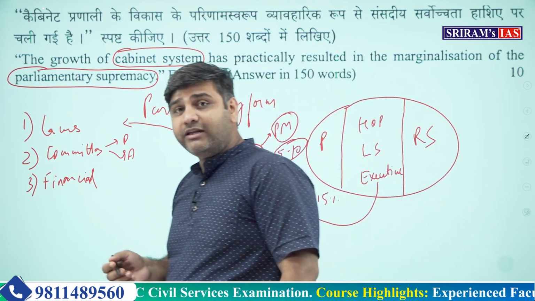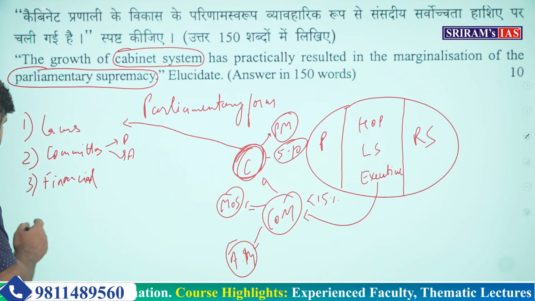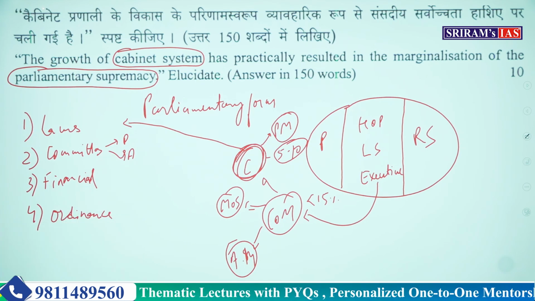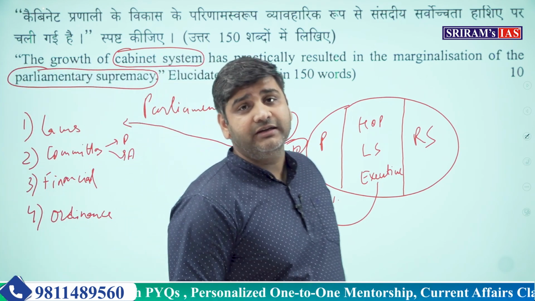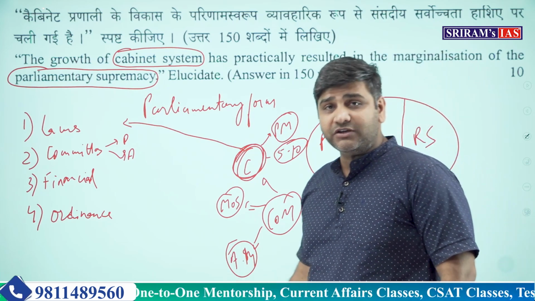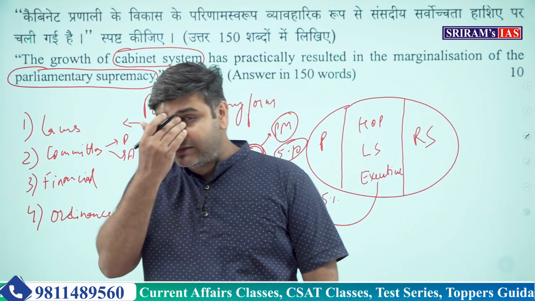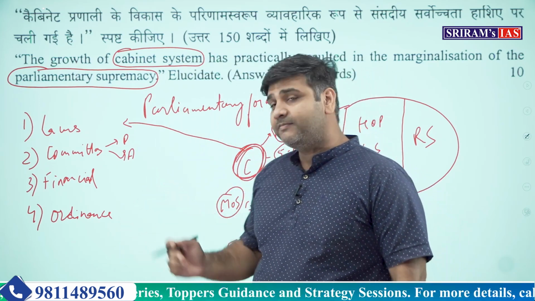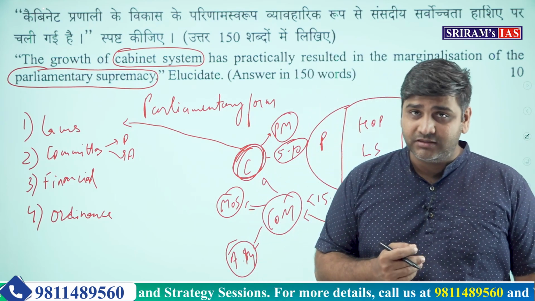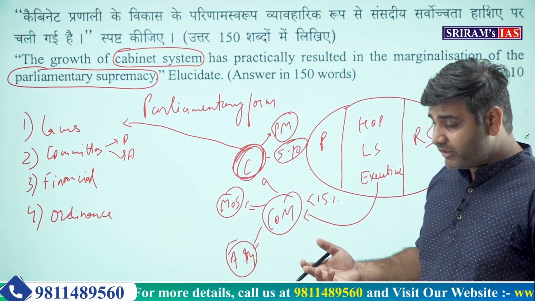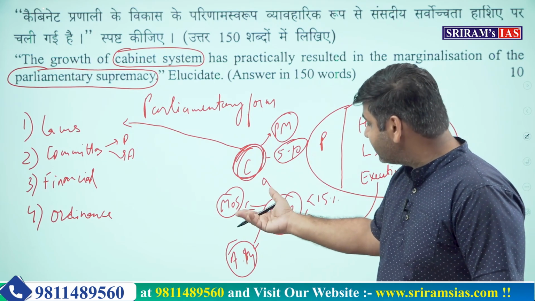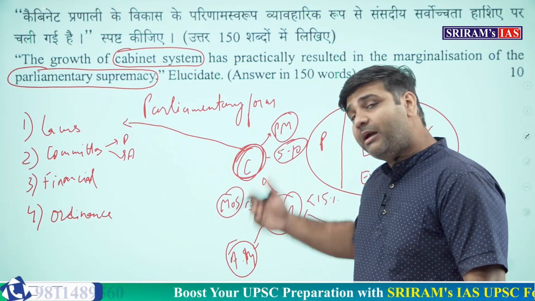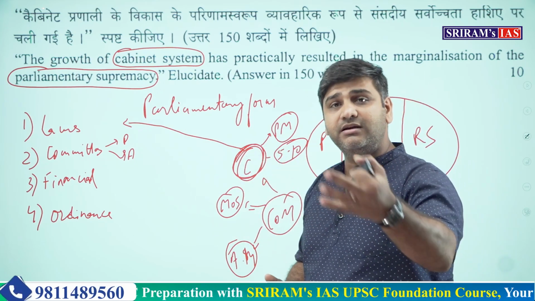Then comes the ordinance making power. Again, who makes the ordinance? It is the government. When the parliament is not functioning and a bill or a law is needed for emergency or immediate purposes, an ordinance can be passed. That power has been given to the government. And the majority party which has formed the government, they have a council of ministers and the cabinet. They are the ones responsible to pass the ordinance.